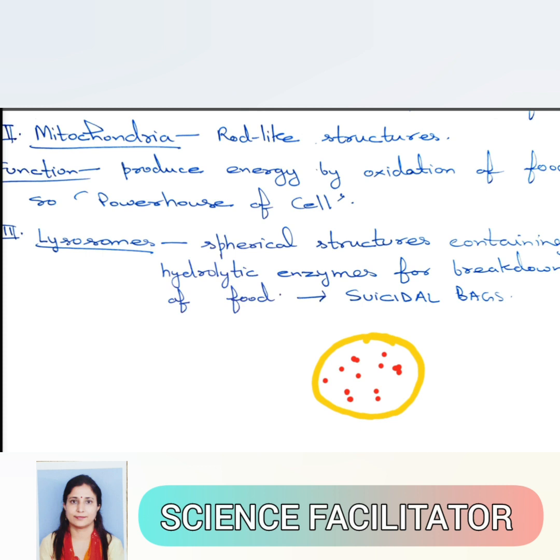They are also known as the suicidal bag. Why are they called suicidal bag? Because when the cell gets old, at that time this lysosome will burst and all the enzymes get released in the surrounding cytoplasm and it will digest its own cell content. That's why it is known as the suicidal bag. This you will study in higher classes, but I am telling you now from the competition point of view.